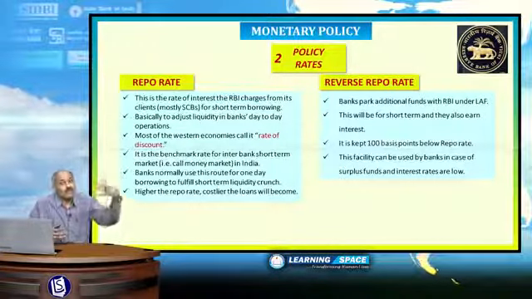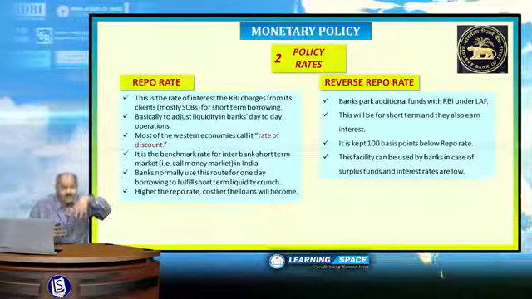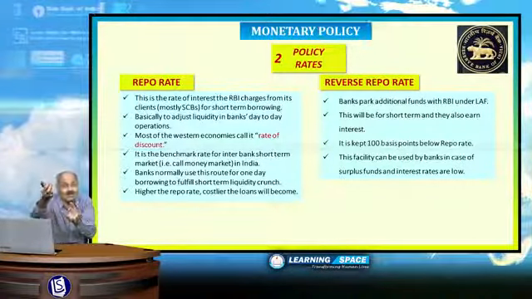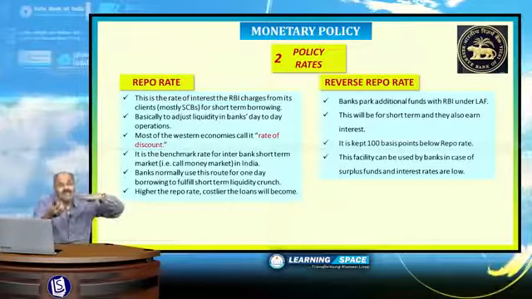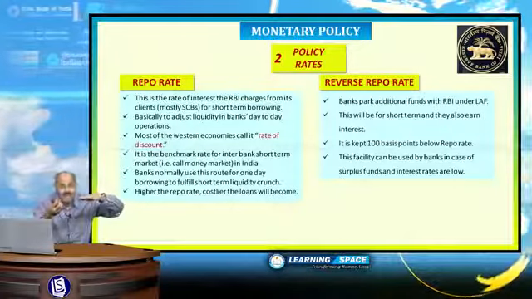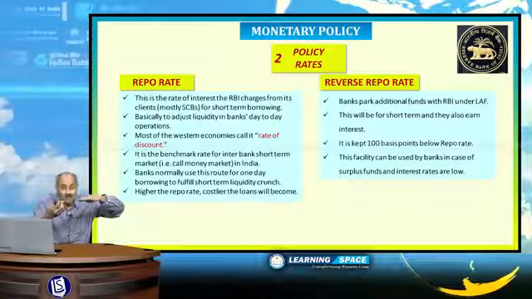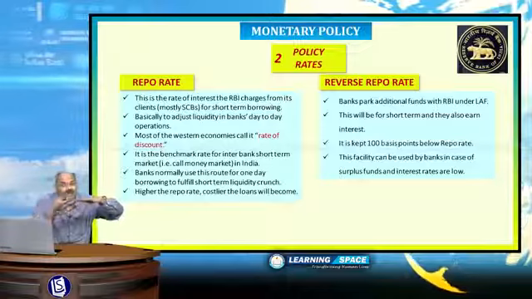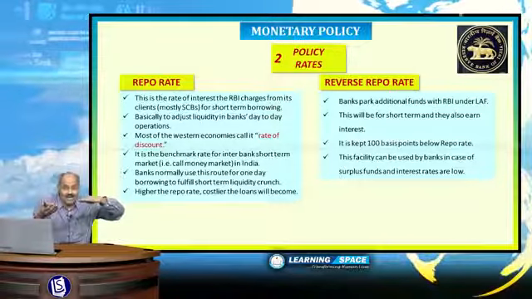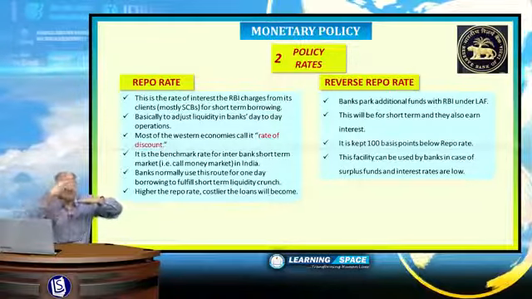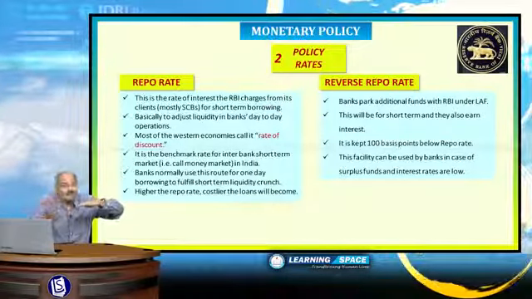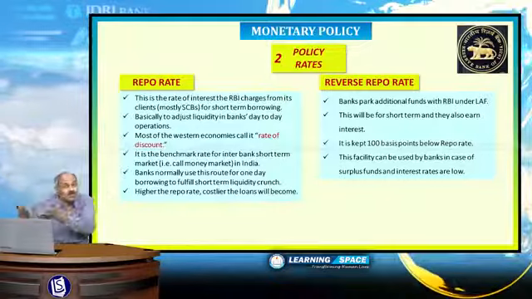That means if banks are in need of money for short term, then they will borrow from Reserve Bank of India at the interest rate as decided by the Reserve Bank of India. Often you hear about repo rate. Repo rate is 6.75, 7.25 like that. That means when banks are borrowing from Reserve Bank of India for short term, they have to pay that much interest. What is reverse repo?